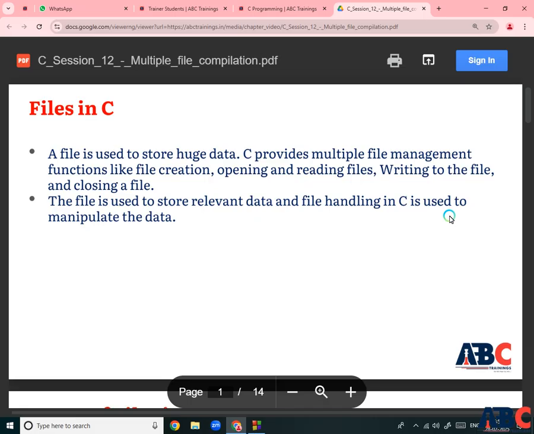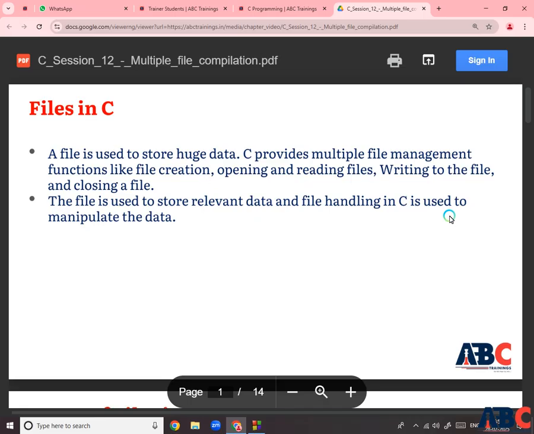So opening a file, closing a file, reading a file and writing a file, multiple functions are available in C programming. Files are used to store relevant data in file handling, so C is used to manipulate the data. Normally in the C programming language we have two types of files: the first one is called a binary file and the second one is called a text file. Binary files have the extension .bin and text files have the extension .txt.